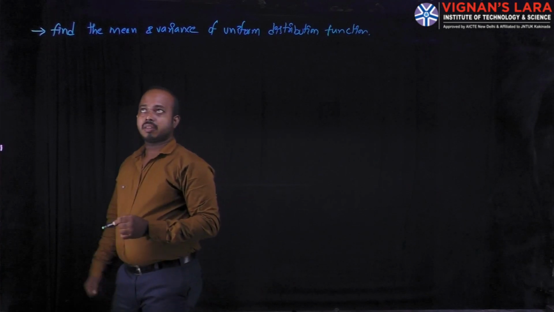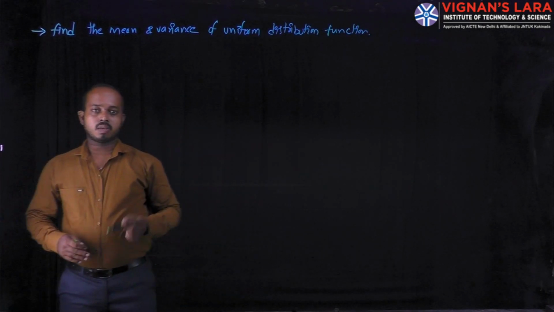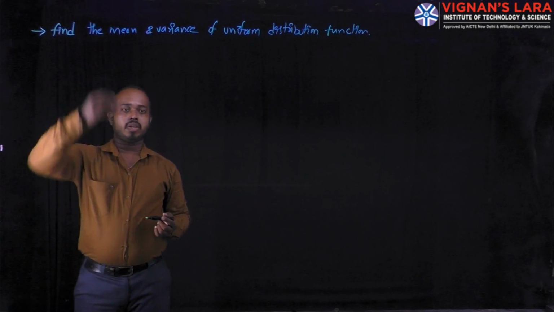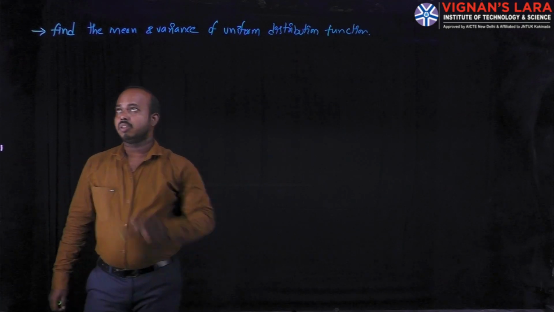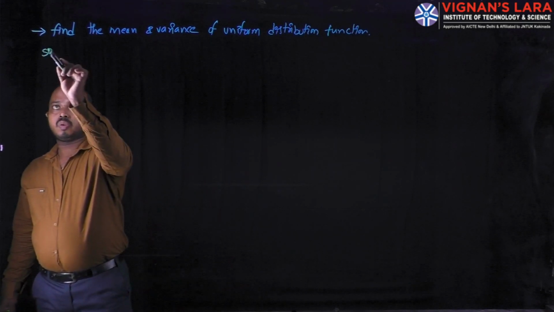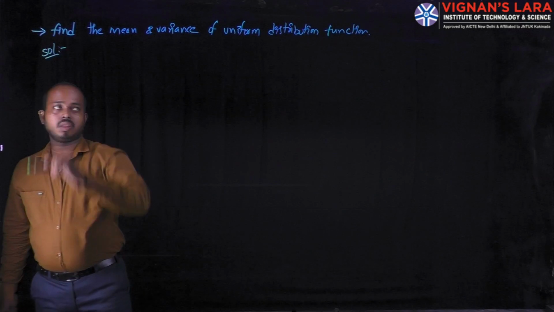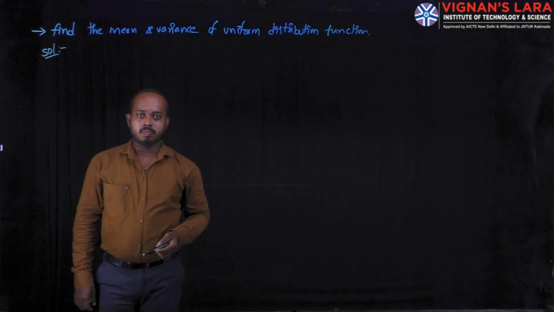He is just asking to find the mean and variance of the uniform distribution. In this problem also, we are just representing the uniform distribution function.